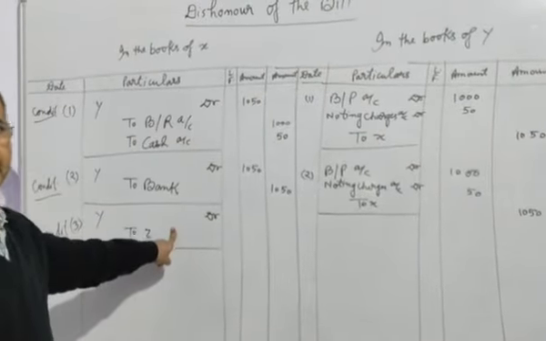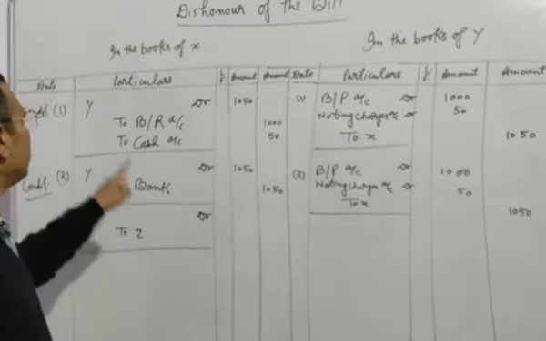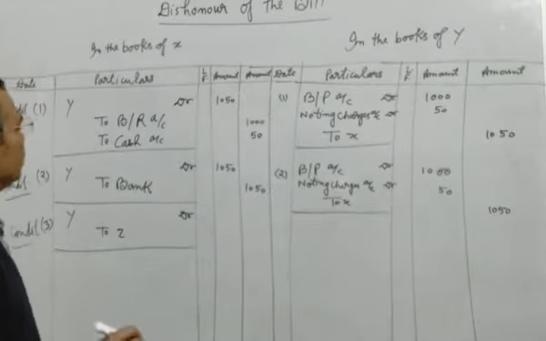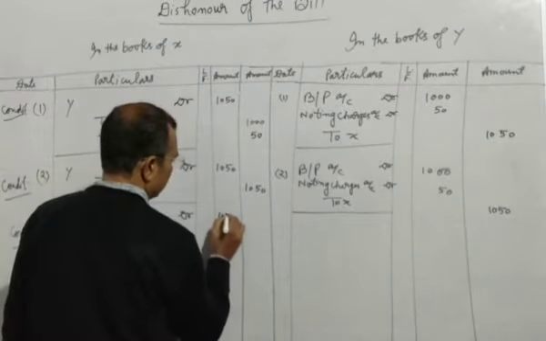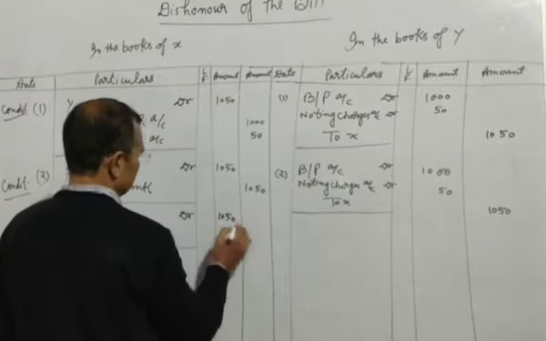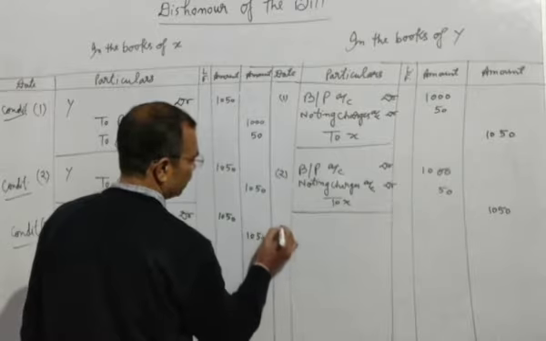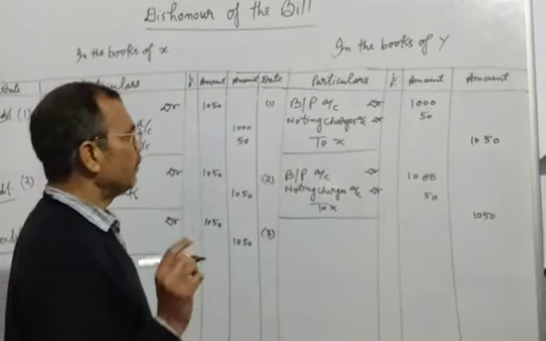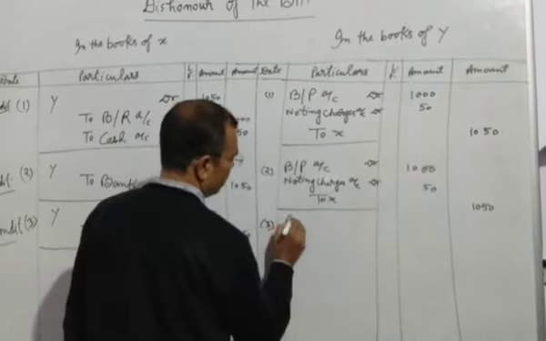After endorsement, the dishonor happened. At that time in the books of X, this entry will be passed, and the amount of noting charges will also be added in this entry, 1050. But in the third condition you will see the entry would be the same in the books of drawee.